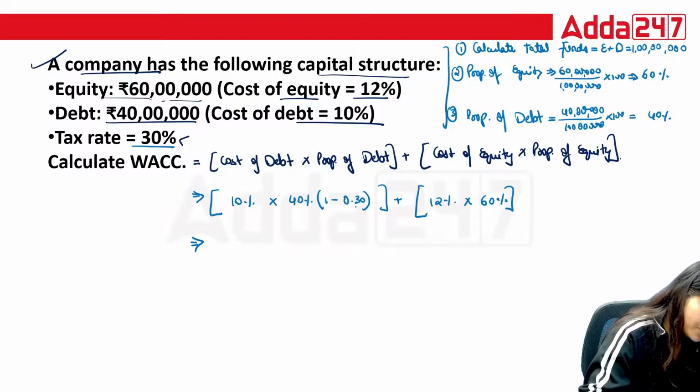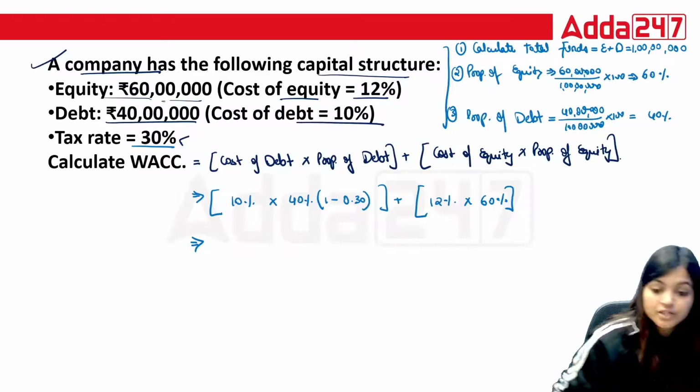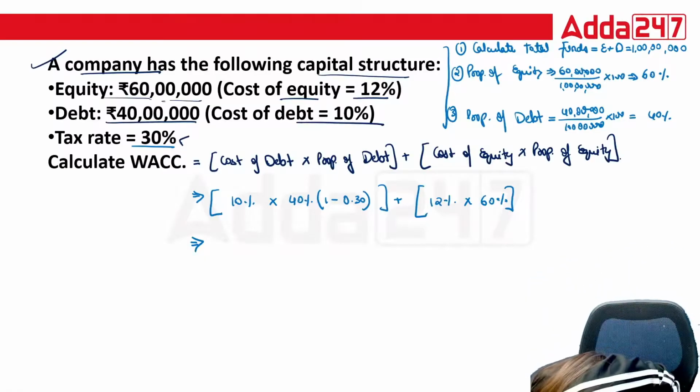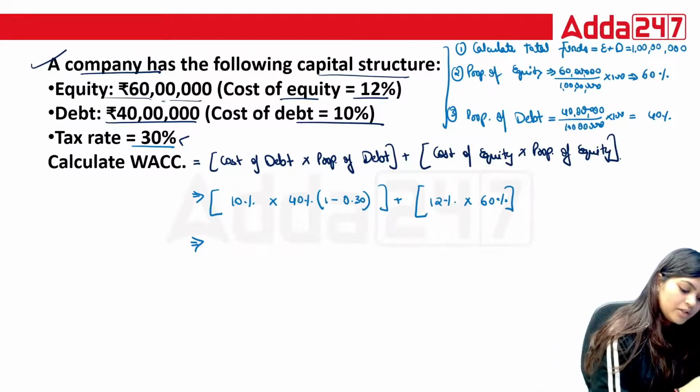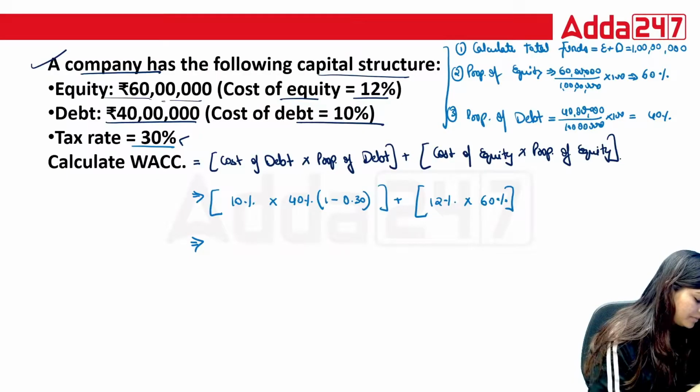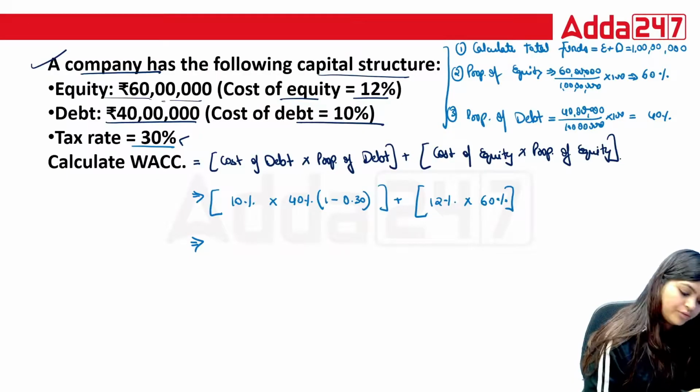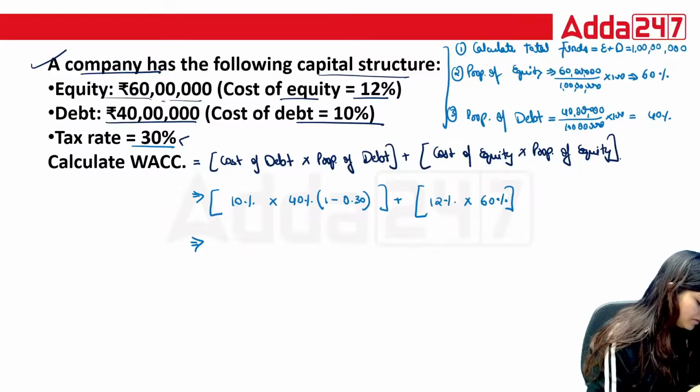So solve the first bracket first: 0.7 into 40% into 10%. Then 60% into 12%.